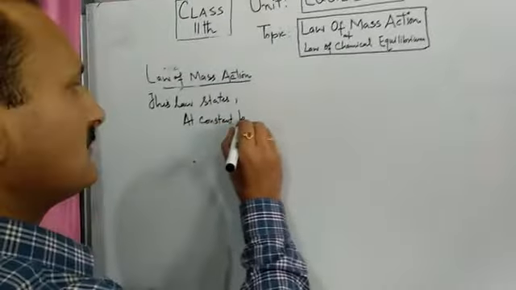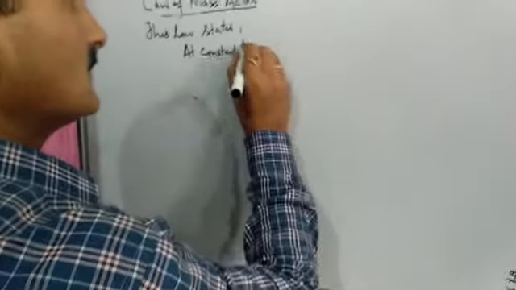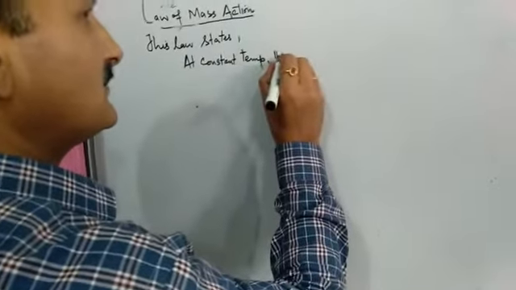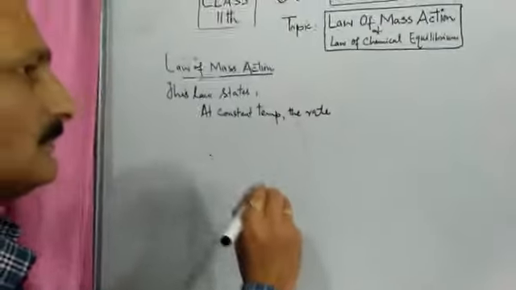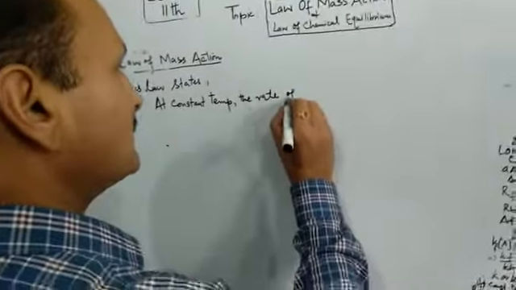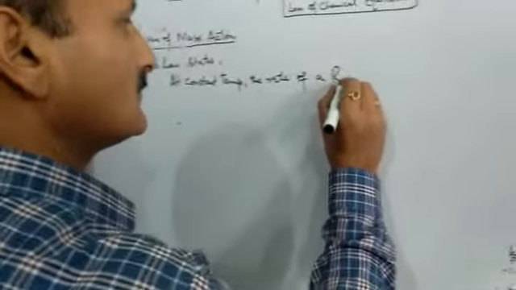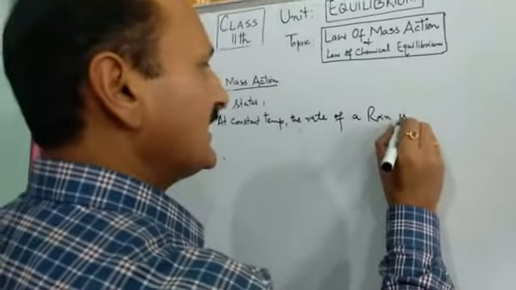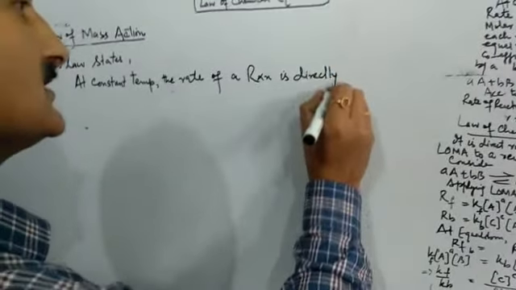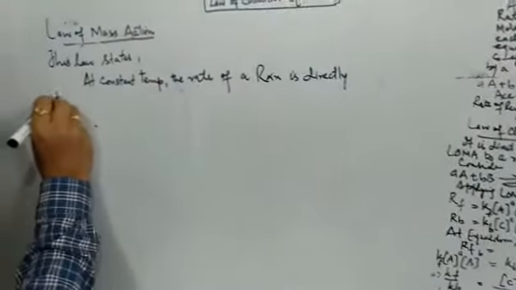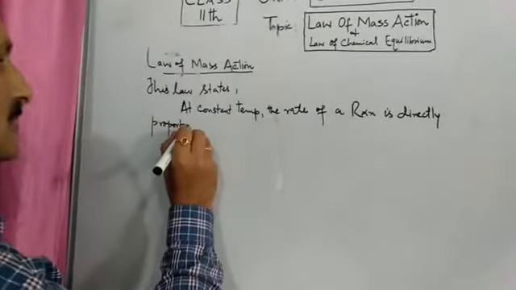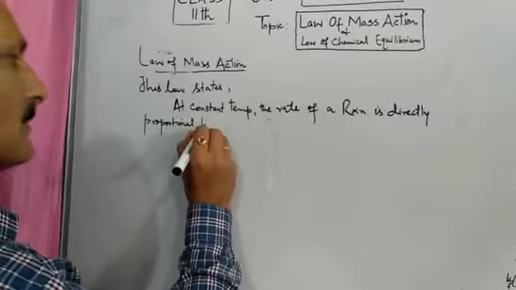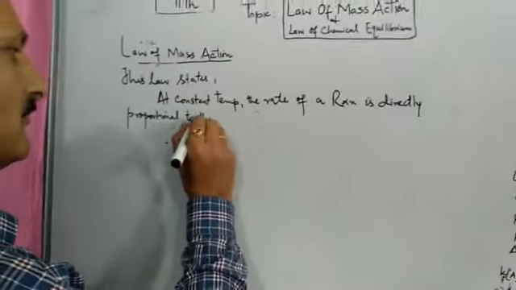At constant temperature, the rate of a reaction is directly proportional to the product of